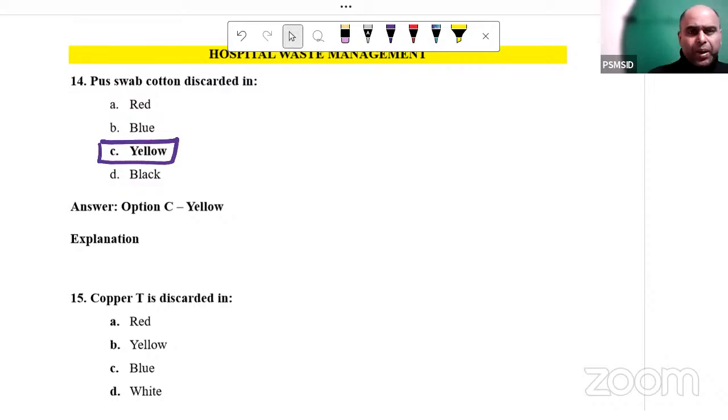Okay. Copper T, was there a question over here? Because some people were saying yes, some people were saying no. So copper T question, was it there in the exam? Yes, guys, copper T question, was it there in the exam?